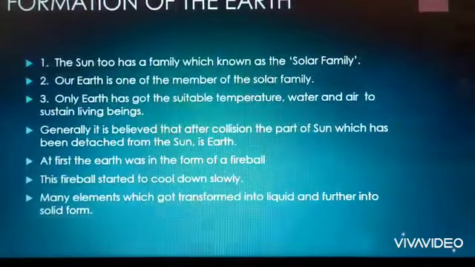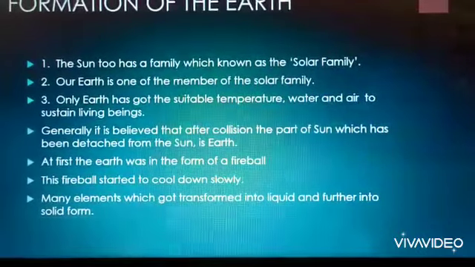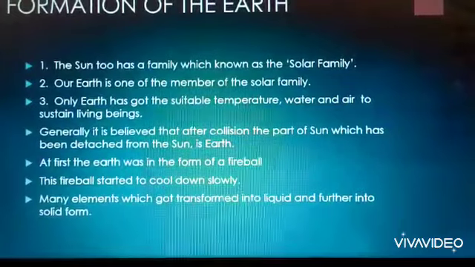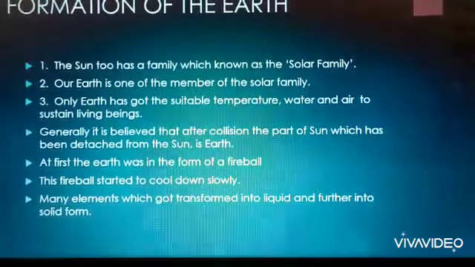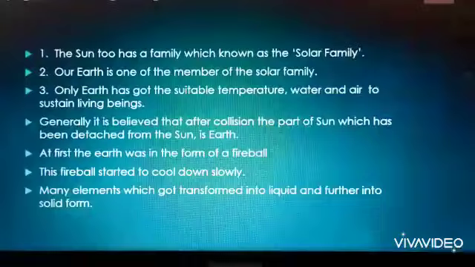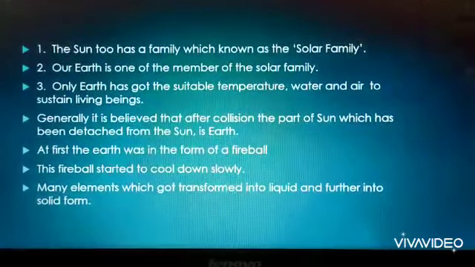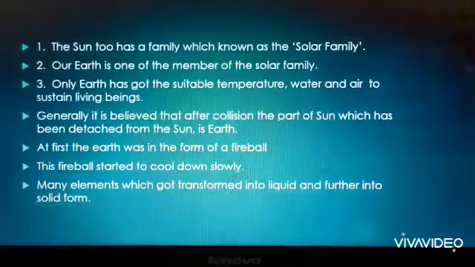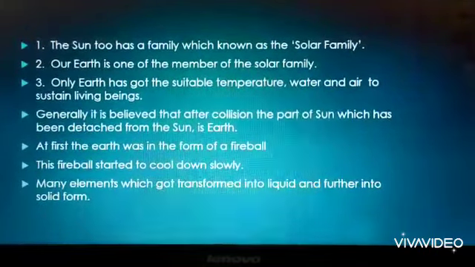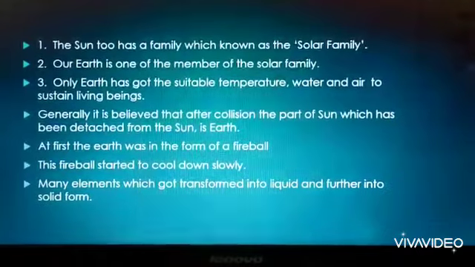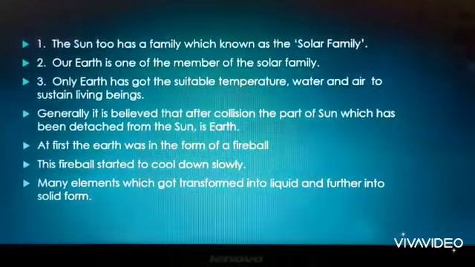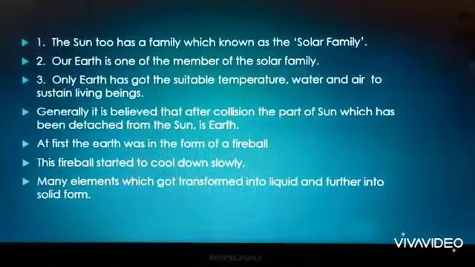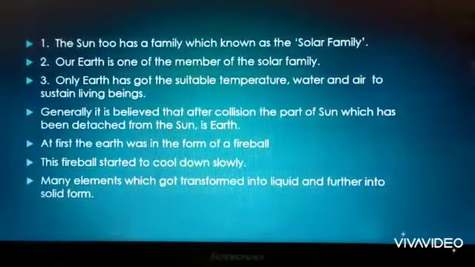Generally, it is believed that after a collision, that is a separation, the part of the sun which was detached from the sun is earth. It means that a part of the sun which was separated came to be known as earth. At first, like the sun, the earth was in the form of a fireball, and this fireball started to cool down slowly.